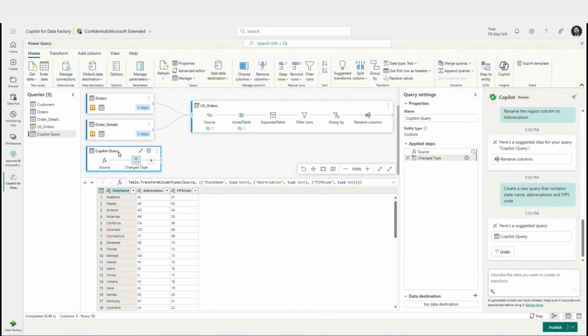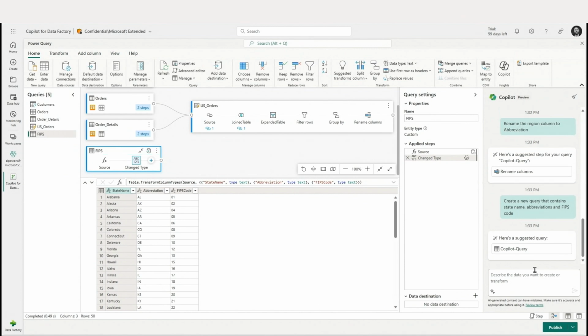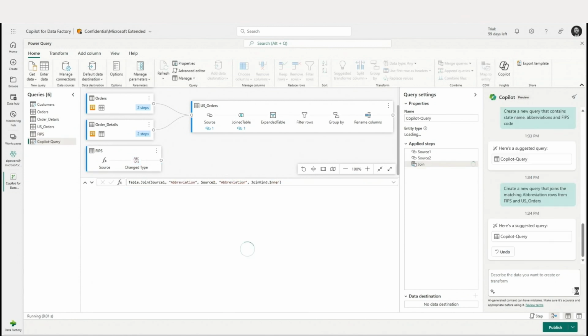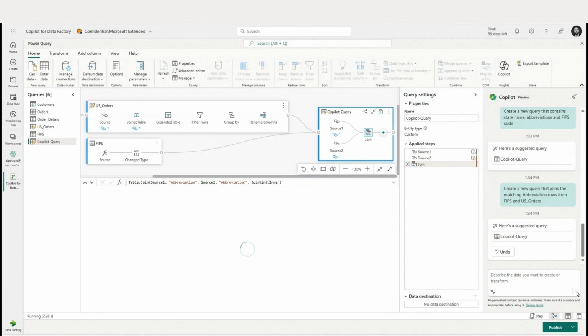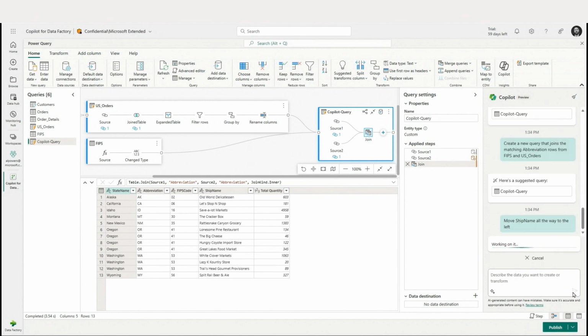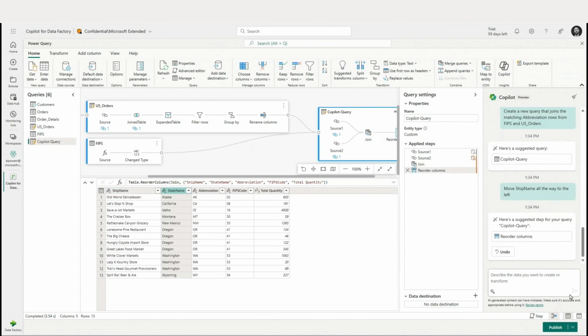So it's gone ahead and basically created this table for me. Everything looks pretty good here. Again, I'm just going to rename the table to FIPS. And now I actually want to join this table that was generated completely by Copilot back with my original data. And again, we can see Copilot carries out this transformation. We can see the join. Even things like moving my columns around, right? Hey, move my ship name all the way to the left. Copilot is going to just go ahead and do that for me as well.